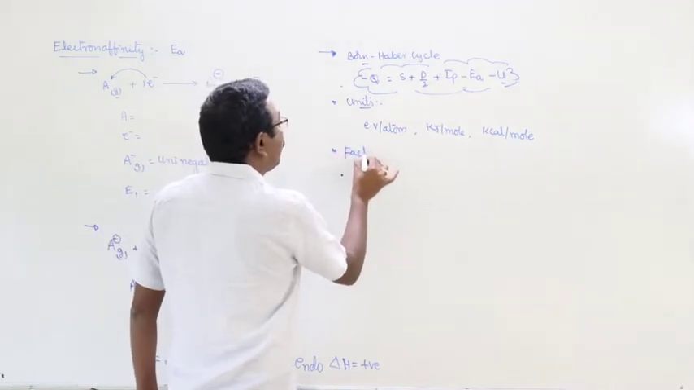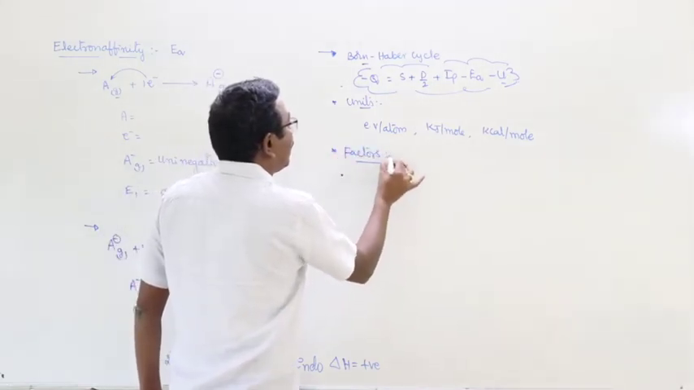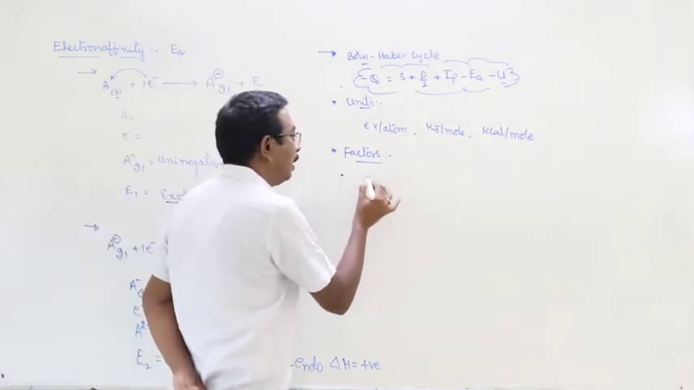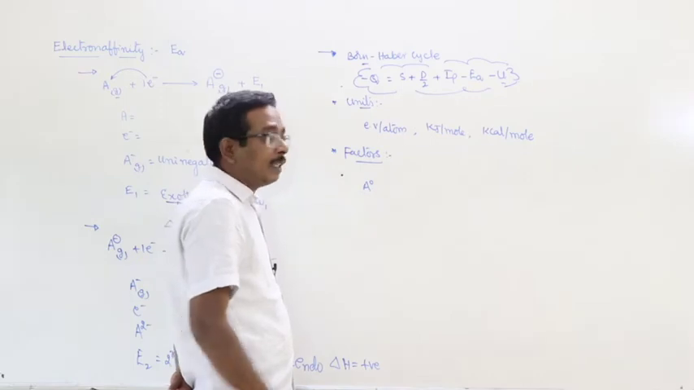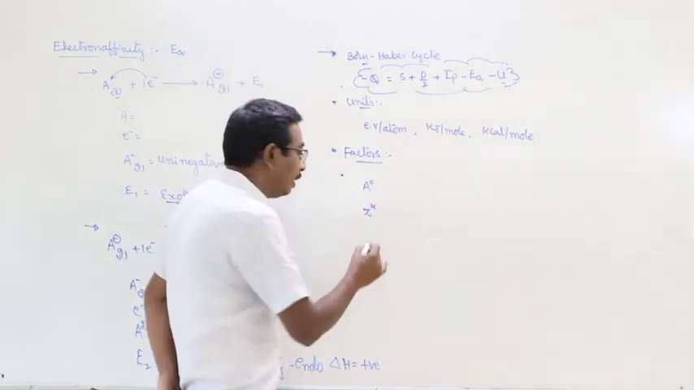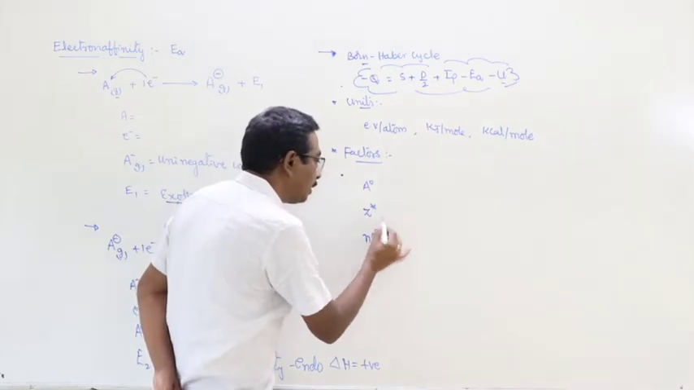What about the factors that are affecting electron affinity? First one, atomic radius. Second one, effective nuclear charge. Third one, electronic configuration.